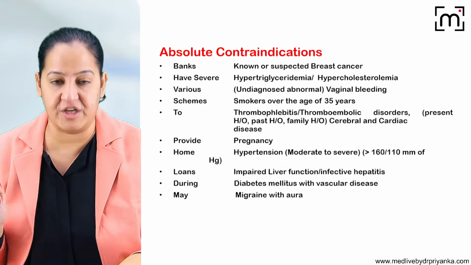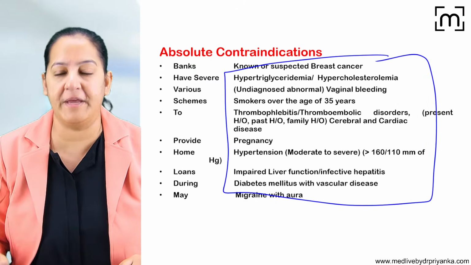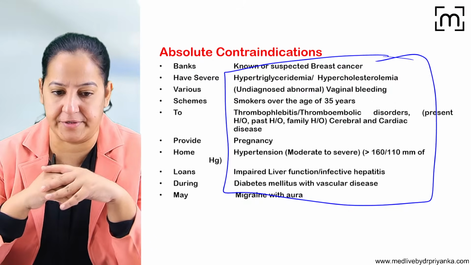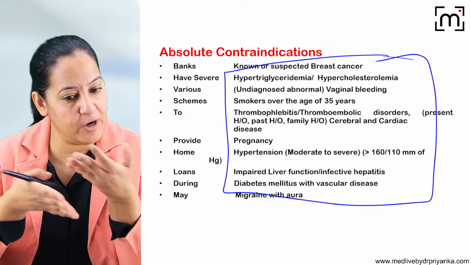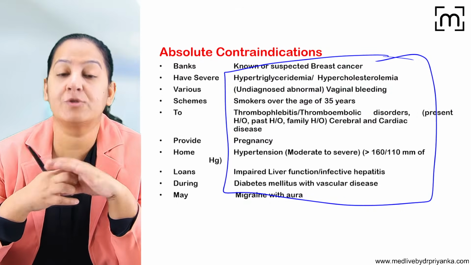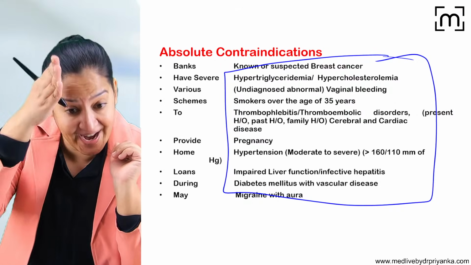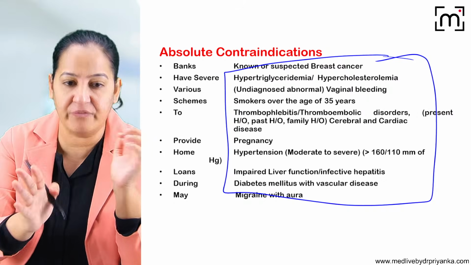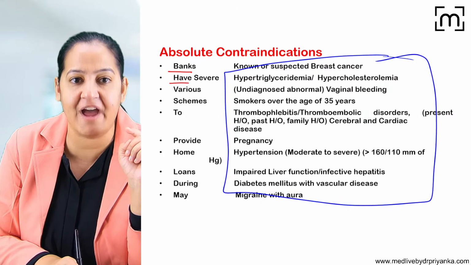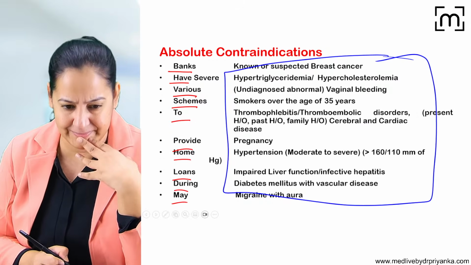Now, absolute contraindications. Never give OCP to any lady having these conditions. If a couple is coming to you wanting contraceptive advice, you are a doctor, so you offer all the options, and the easiest among them is OCP. The couple opts for OCP. So before prescribing OCP to any female, follow a checklist. If the lady has any of these, never give it. I have a mnemonic for you: Banks have various schemes to provide home loans during May.